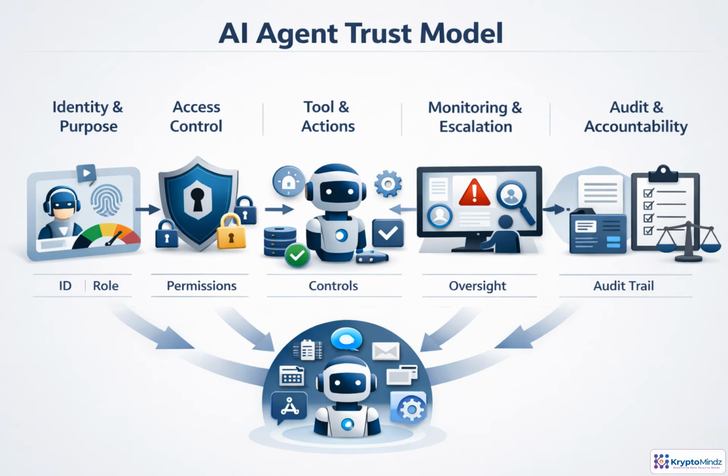An AI agent should never be treated as a generic automation account. It needs a named identity, a clear owner, and a defined purpose. Trust is then built in layers: scoped permissions, controlled tool use, approval thresholds, continuous monitoring, and a complete audit trail. If the agent acts outside policy, invokes risky tools, or requests unusual privileges, the system must detect it, constrain it, and escalate to a human.